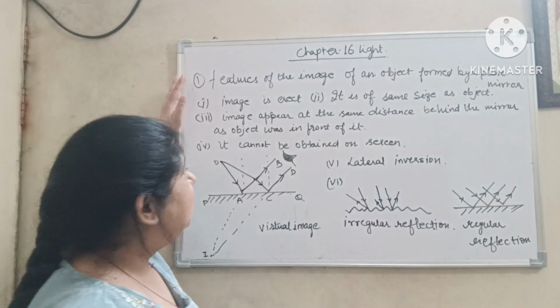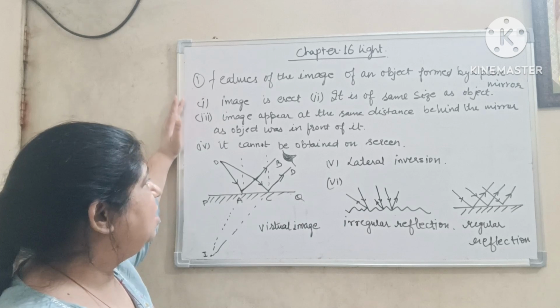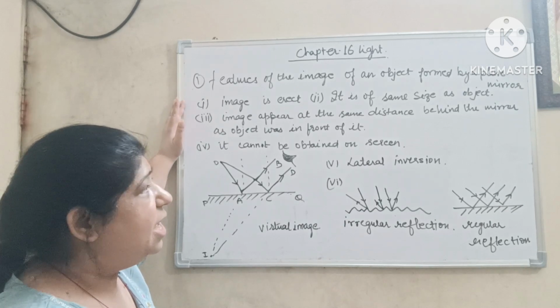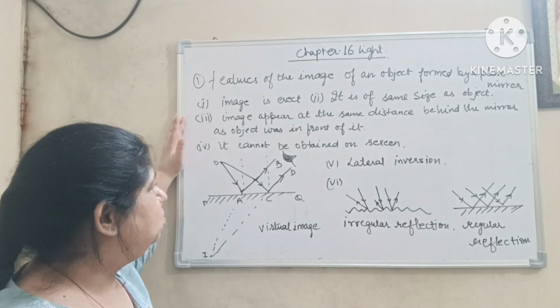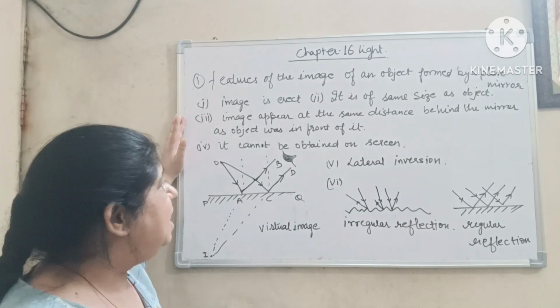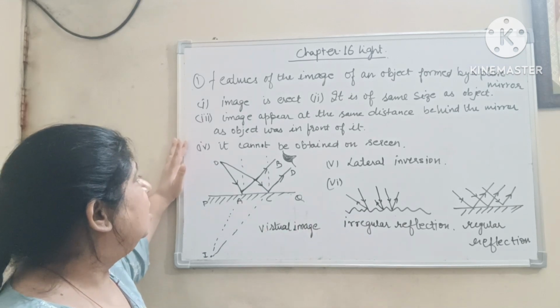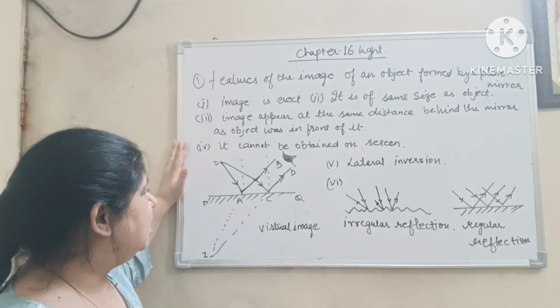Now comes the feature of the image of an object formed by a plane mirror. Image is erect. It is of same size as object. Image appears at the same distance behind the mirror as the object is in front of the mirror. It cannot be obtained on screen.